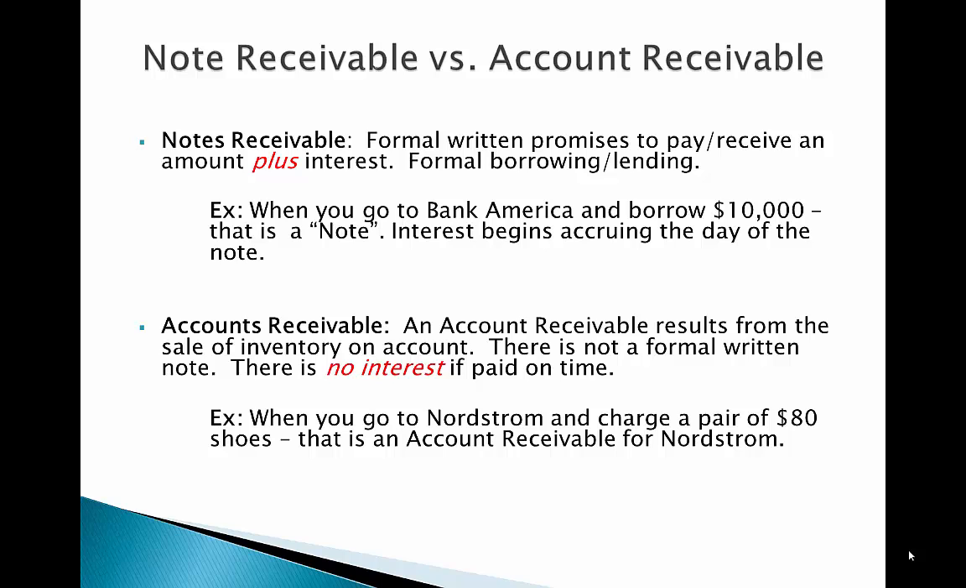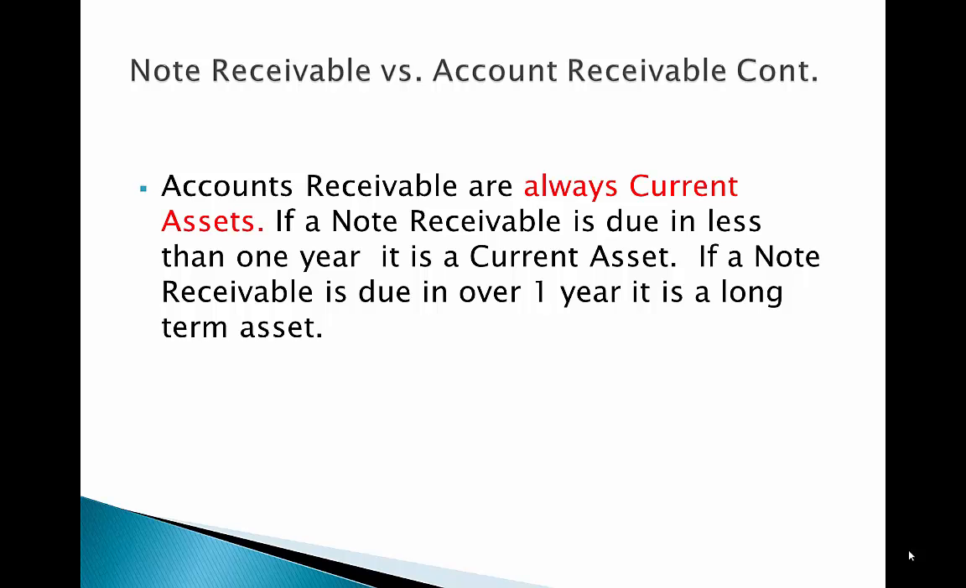Accounts receivable results from the sale of inventory on account. There is no formal written note. There is no interest if paid on time. When you go to Nordstrom and charge a pair of $80 shoes, that is an accounts receivable for Nordstrom. Accounts receivable are always current assets. If a note receivable is due in less than 1 year, it is a current asset. If a note receivable is due in over 1 year, it is a long-term asset.